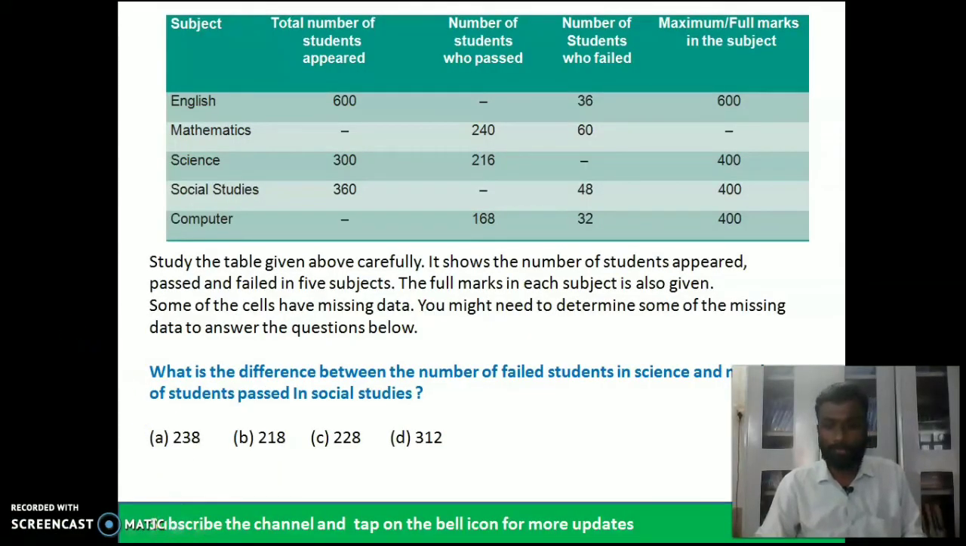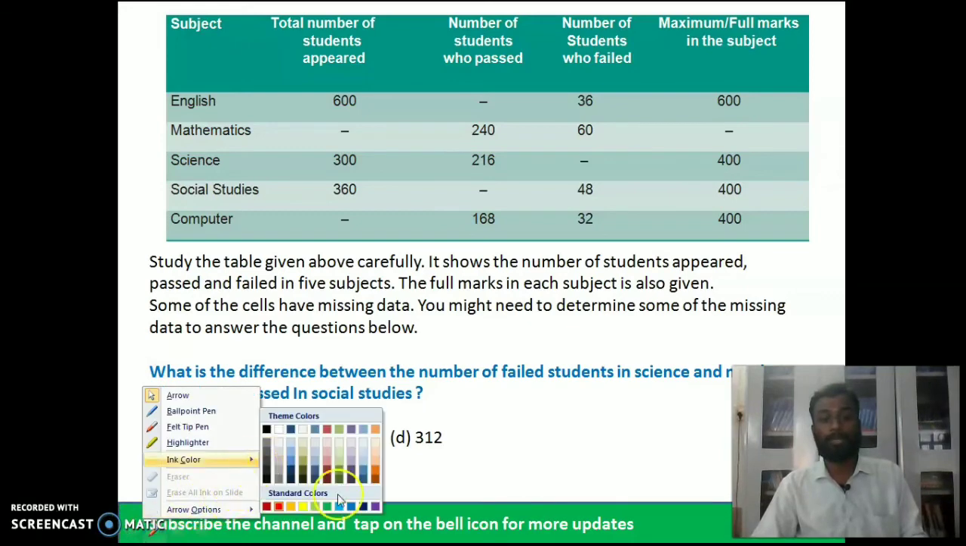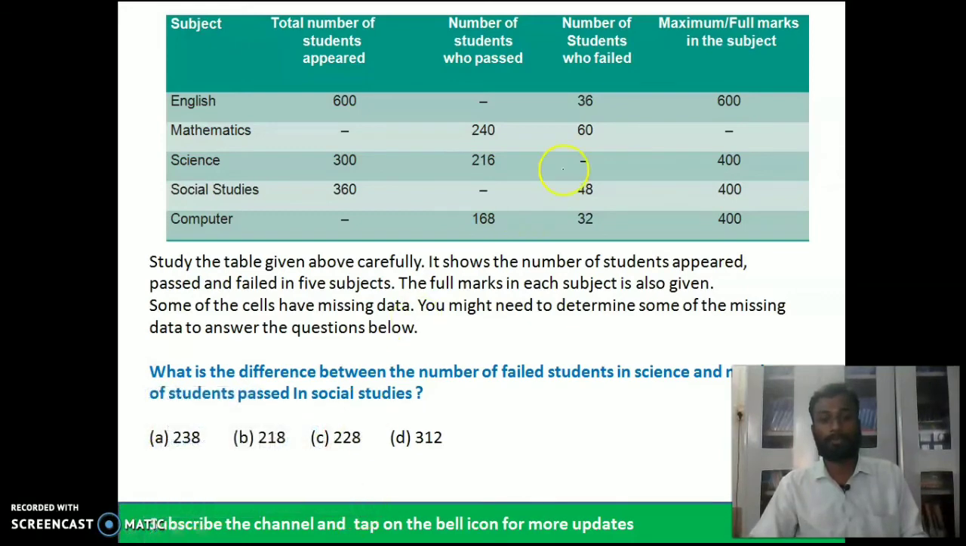Hello. So we are moving to the next type of question. If you observe here, they have given a table. The table consists of various subjects and the number of students who have appeared, students who have passed, students failed, and the maximum or full marks in the subject. So using the data given in the table, we have to solve some questions.